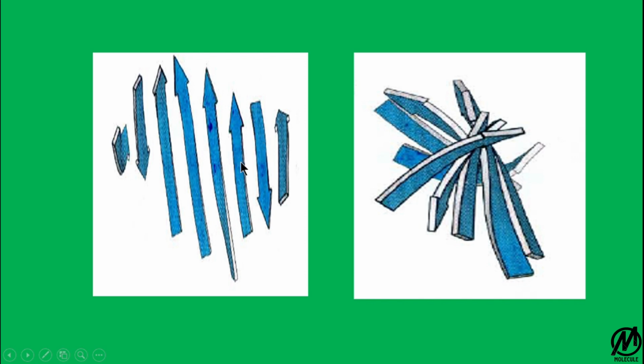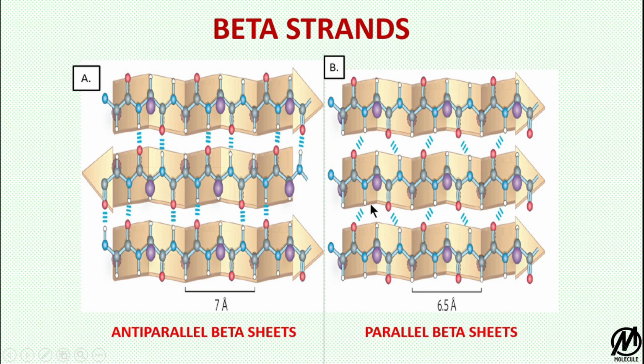They can also form twisted structures. That is why you can see that there are some twisted beta sheets also in the protein structure. This is an example of an anti-parallel beta sheet in which we can see that the hydrogen bonds are just below each other, and these blue dots show the hydrogen bonds between the oxygen atom, which is in red, and the hydrogen atom, which is in white. You can see that the arrows are facing opposite to each other, so they are anti-parallel beta sheets.